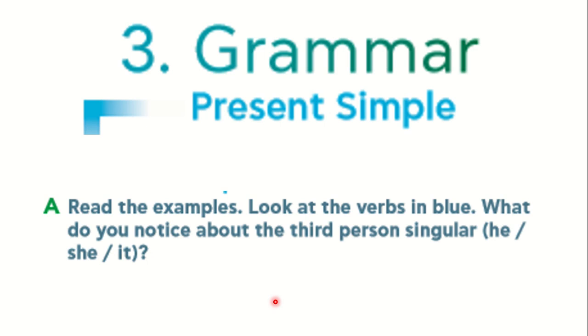Our lesson today is grammar. It is about the present simple. A. Read the examples. Look at the verbs in blue. What do you notice about the third person singular? The third person singular, we mean he, she, it.